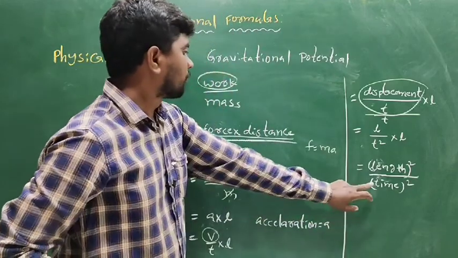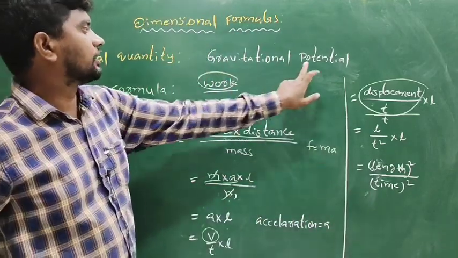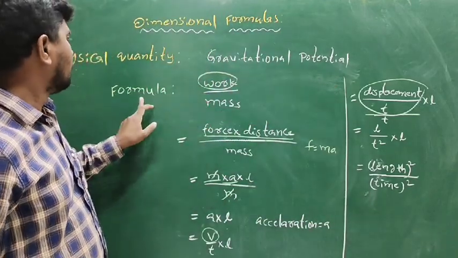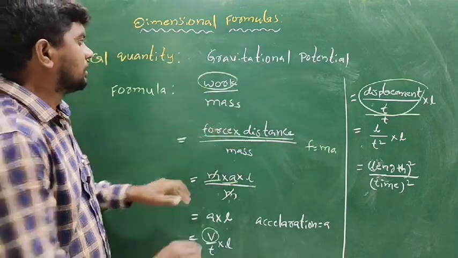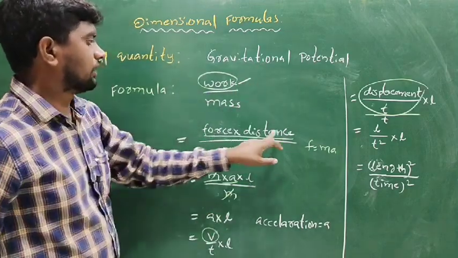This is the formula of gravitational potential. Repeat once again. The formula of gravitational potential is work by mass. Work is force into distance.